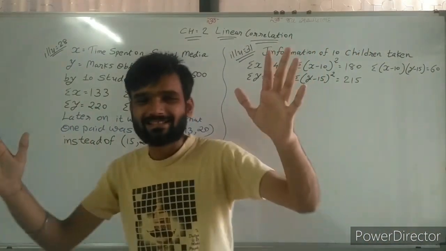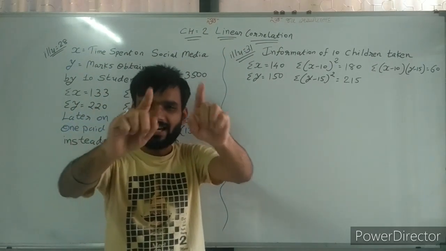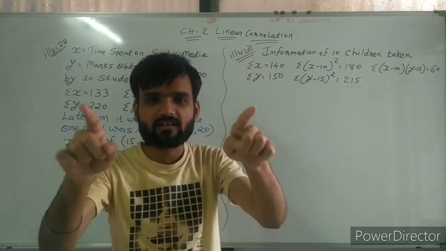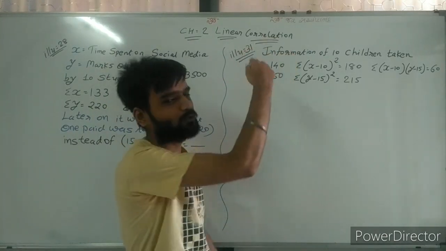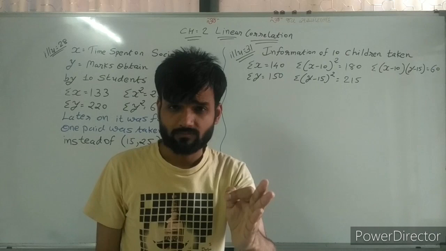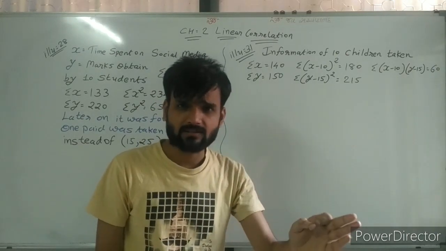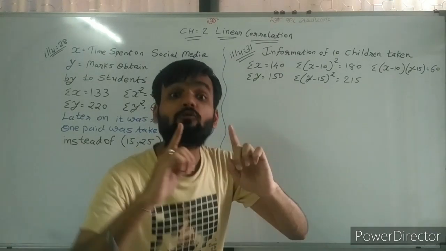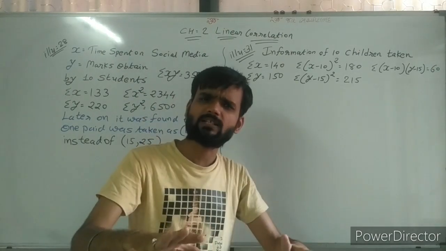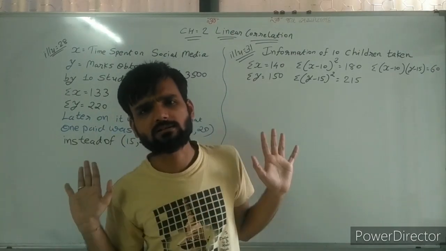Hello students. Today I can say this is the last lecture for chapter number 2, linear correlation. This is a typical sum which can be asked in the examination when the question paper is hard. Otherwise, if it is a normal paper, then no question of this type will be asked.